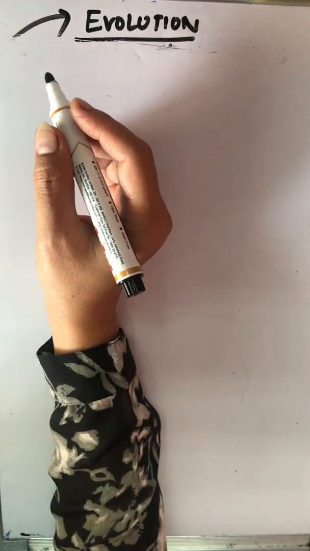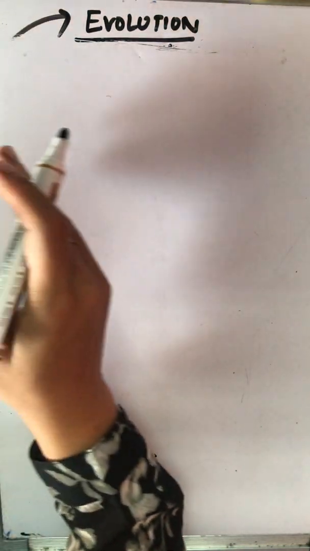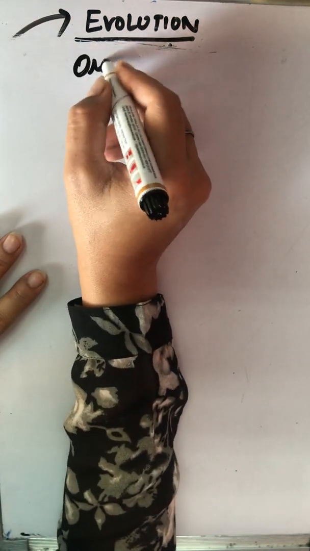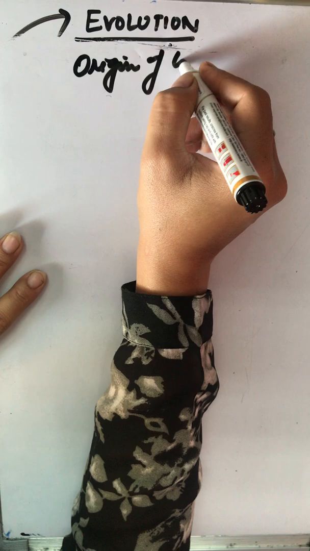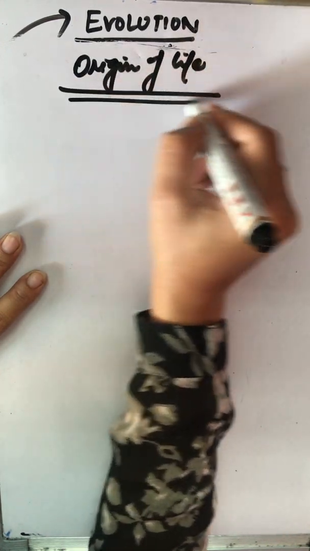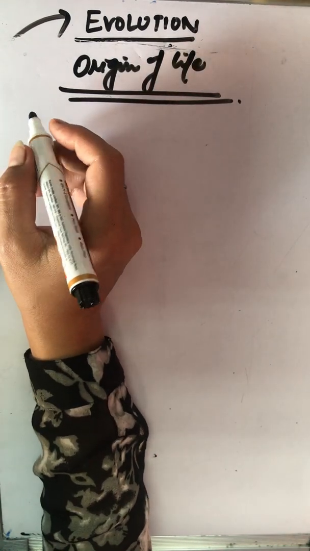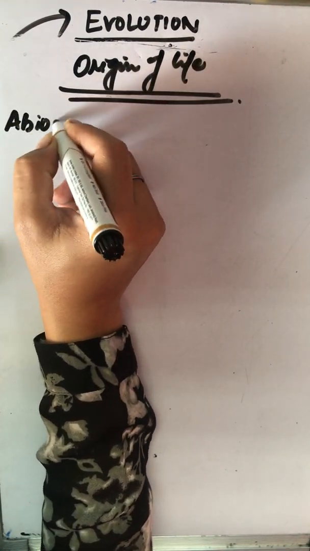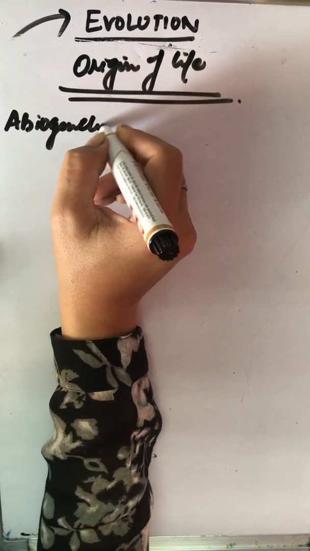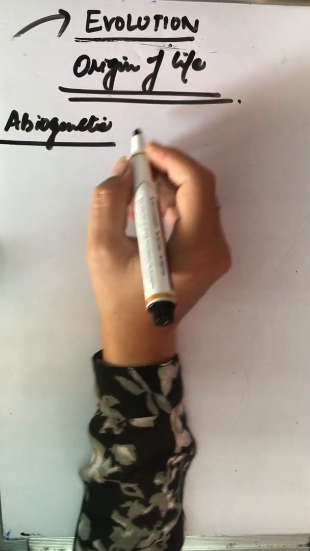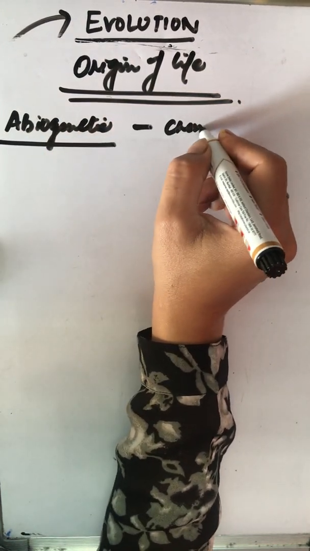You know, the major support of this organic origin of life is basically the abiogenetic or naturalistic or chemical origin of life.